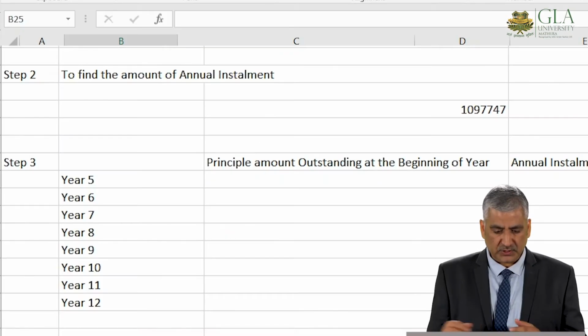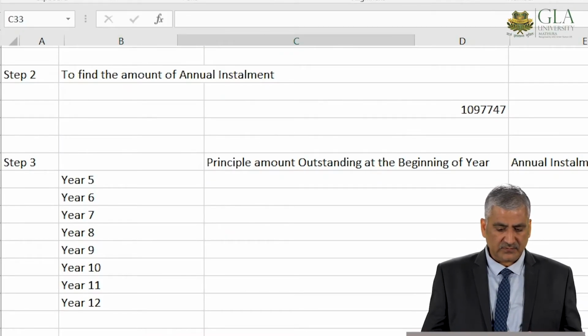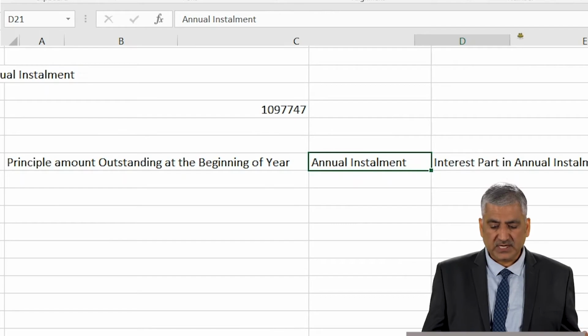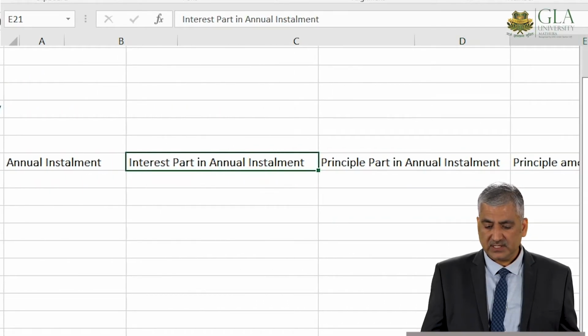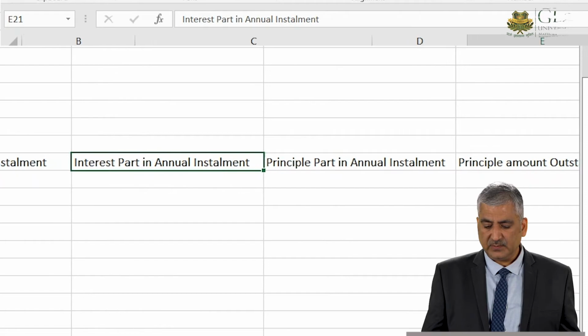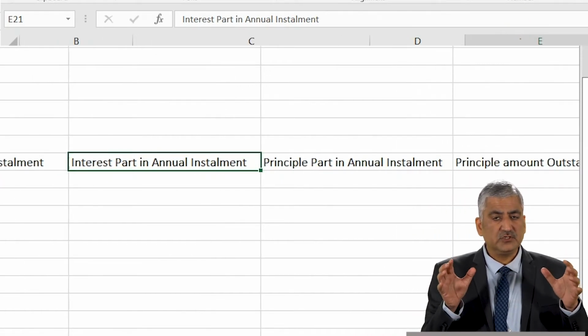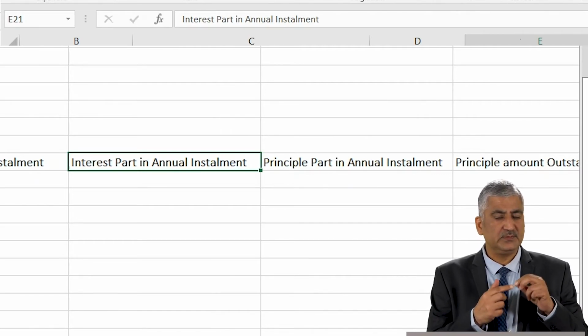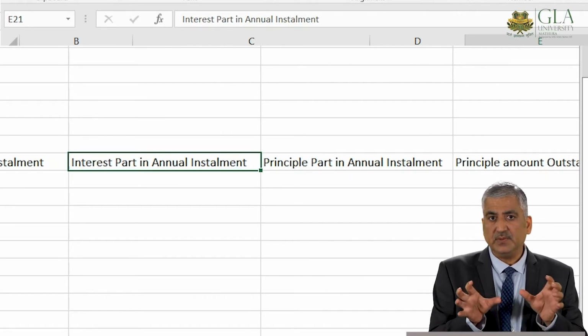Now let's try to see that in each annual installment, what is the proportion of capital and what is the proportion of interest repayment? Capital repayment and the interest part. So in order to do that, we can develop a sheet like this: principal amount outstanding at the beginning of the year and the amount of annual installment that we'll be paying, and the interest part in the annual installment. Because when we are repaying, that annual installment will have two components: the interest component and the principal repayment component. So can we basically bifurcate both of them?